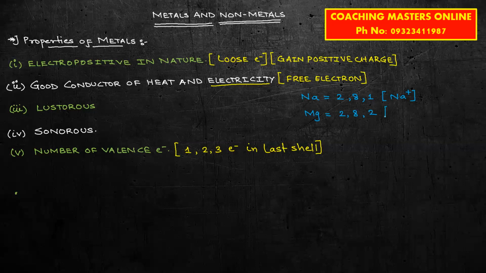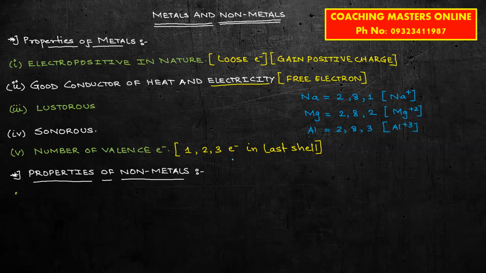So if it loses 2 electrons, it will get converted into Mg2+. And finally, if you take an example of aluminium, which is 13 in atomic number, 2,8,3, it will lose 3 electrons to get converted into Al3+. So, अगर आपके पास 1 electron, 2 electrons या 3 electrons है in the outermost shell, then these elements will act only as metals. ठीक है, ये याद रखना.